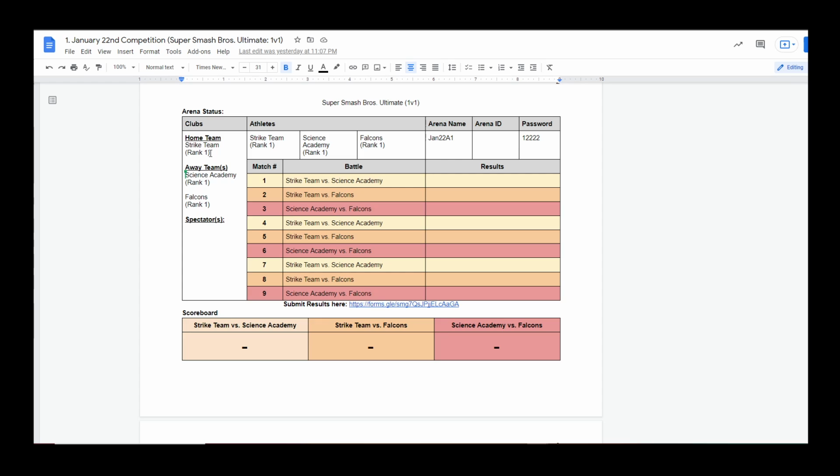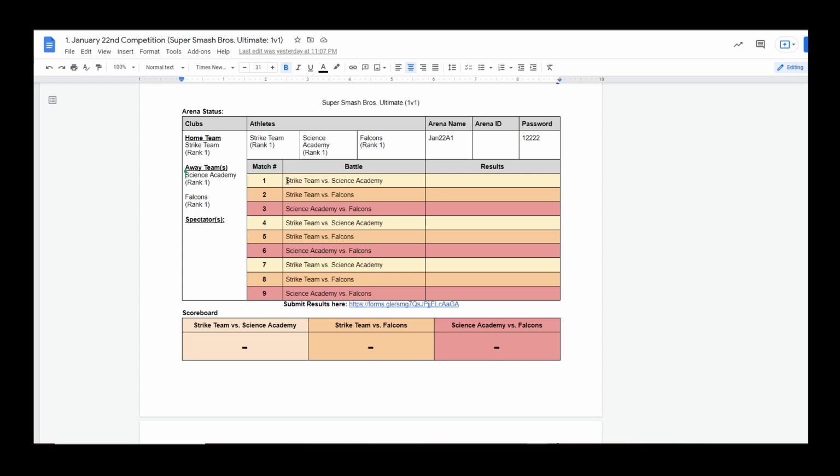Each athlete will be assigned to their particular spots for each of the different arenas. This particular arena is January 22nd, A1. I have a generic password here, 1222222. The password can change. It doesn't have to be that. I just place some values there.